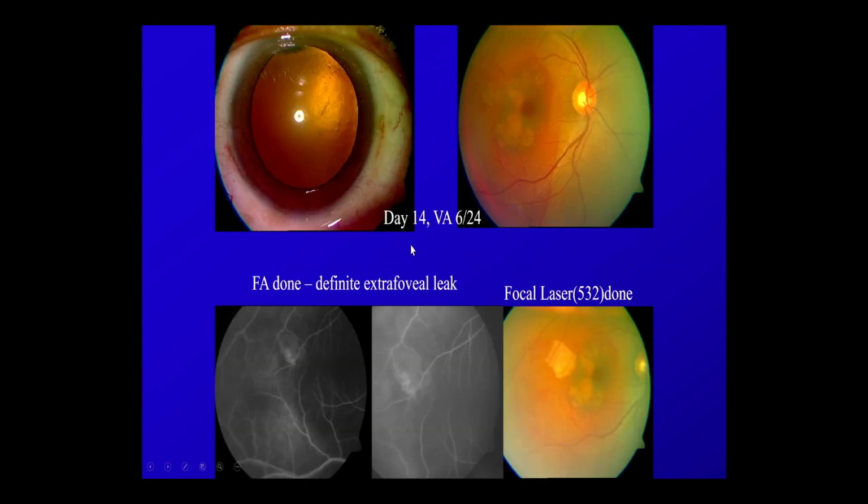So after the blood got displaced, we repeated the angiography and found some focal areas of leakage and then lasered this area. This is important because pneumo does only a mechanical job. Then you have to repeat the FA and ICG, and depending on the findings of FA ICG, then you treat. But anti-VEGF agents are part and parcel of this treatment.